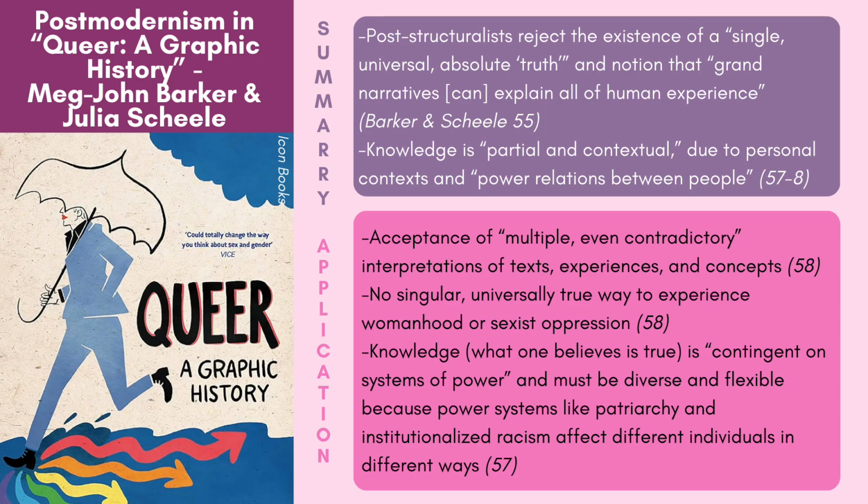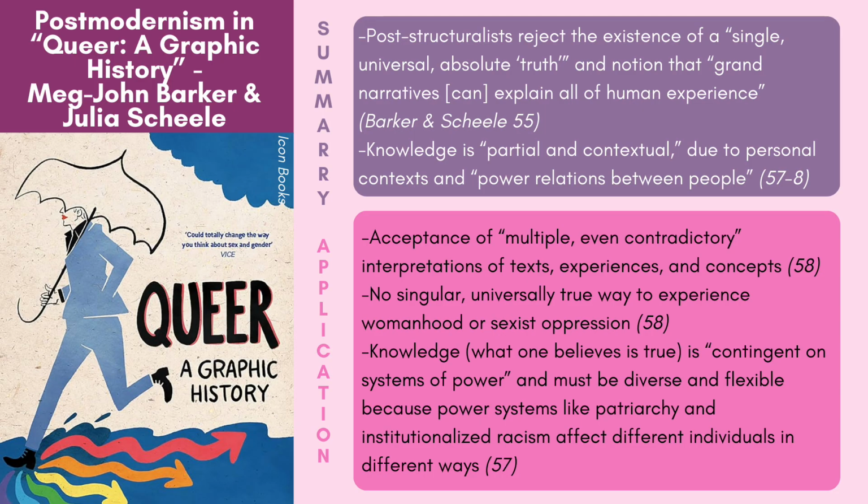This post-structuralism exemplifies postmodern feminism by similarly rejecting the notion of shared universal truths. Postmodern feminism mirrors the post-structuralist affinity for accepting multiple, even contradictory interpretations of texts, experiences, and concepts by adopting the stance that there's no single, universally true way to experience concepts like womanhood or sexist oppression.